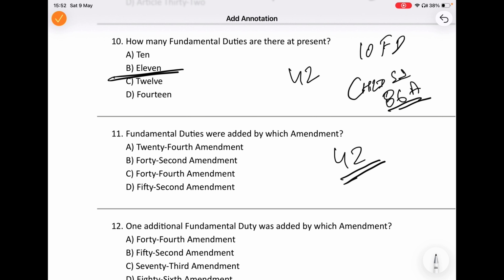And this is a very important exam connection. 42nd Amendment, fundamental duties and mini constitution, all are connected together. So whenever an examination asks about insertion of fundamental duties, you should always think of the 42nd Amendment. Option B.